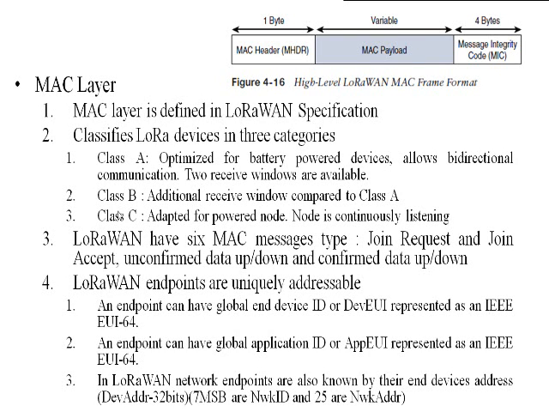Then we saw the different MAC message types. The first is join request and join accept, used by the node to establish a connection to the network. The node sends the join request, and the network sends the join accept, so the node gets connected with the network.